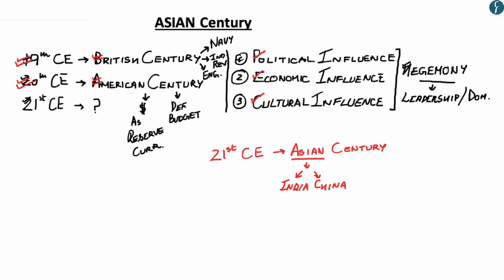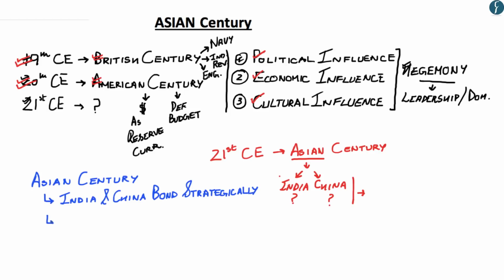So similarly, the question becomes why the 21st century shouldn't just be India's century, or why couldn't it be just the Chinese century? The answer to this question has been given by the author in this lead article. According to the author, India should bond strategically with China. The author further highlights that India should become equidistant from the United States and China. This is because India should show China that it is not trying to contain it, and its relation with the US, such as the recent quadrilateral group, should not be seen as being anti-China.